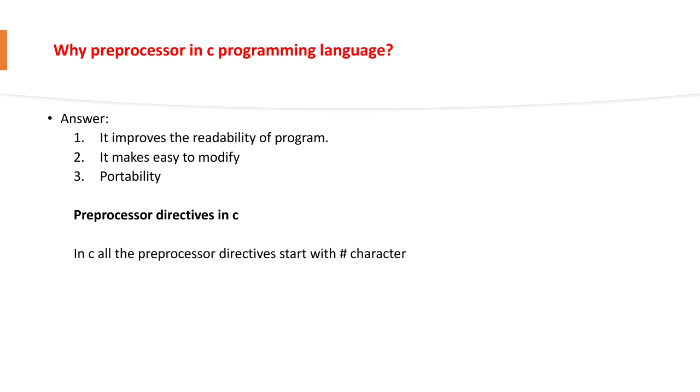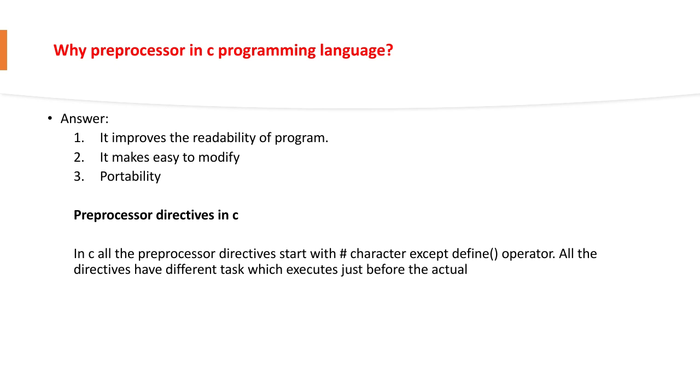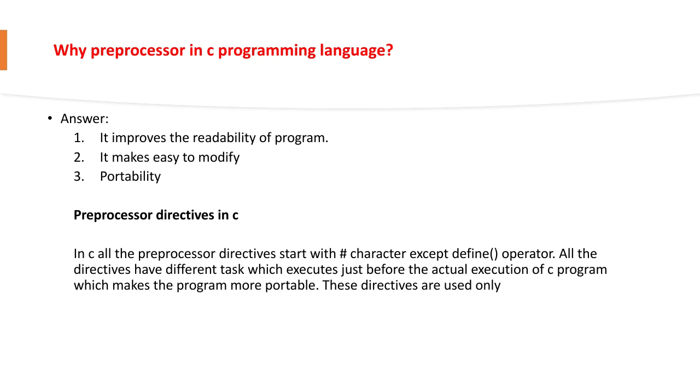These directives are used only to instruct compilers.